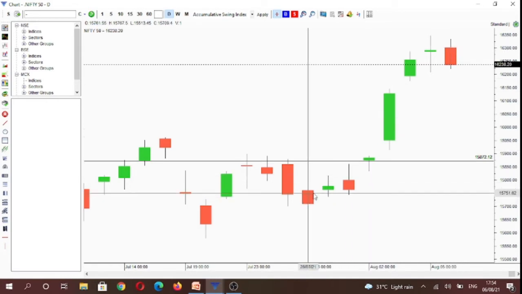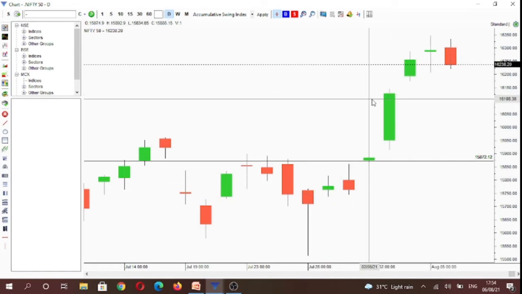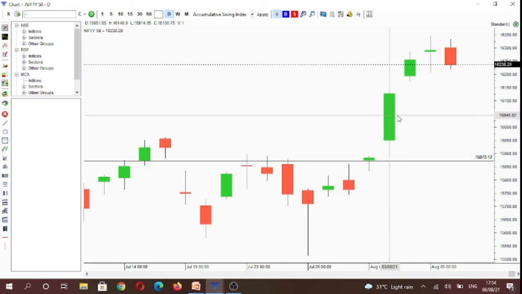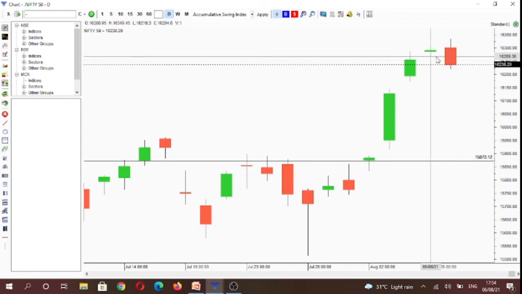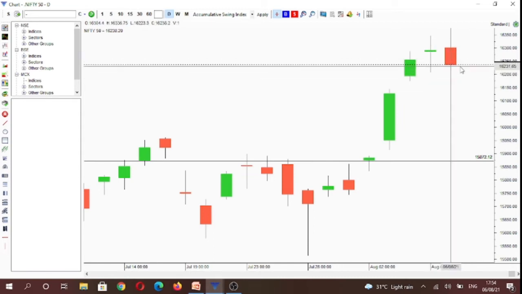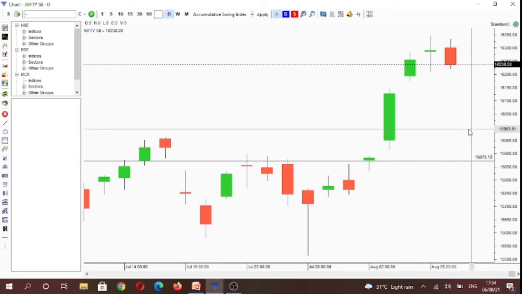16,304 levels. Although in terms of pricing structure, the uptrend structure has not broken yet, as we have been making higher highs and higher lows. But on Friday we made a lower high and a higher low. That is, we have formed an inside candle. So inside candles are formed whenever there is an equilibrium between both the buyers and the sellers. So we'll look to establish a position if either side of the range breaks on the index on Monday.